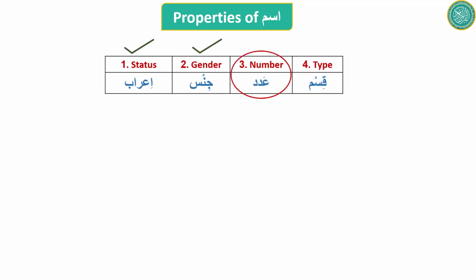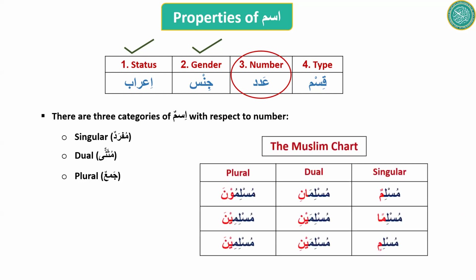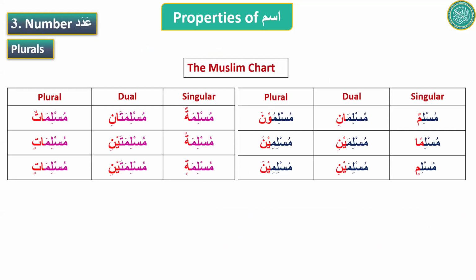What is next? Next is number. So when you see an ism, you should be able to tell, is it singular, is it dual, or is it plural? All right, you should be able to know that. In the Muslim chart, you have a column for singular, a column for dual, and a column for plural. And we have a Muslim chart for masculine and feminine. I want you to focus, like singular is singular, dual have ani and aini sound, very simple.